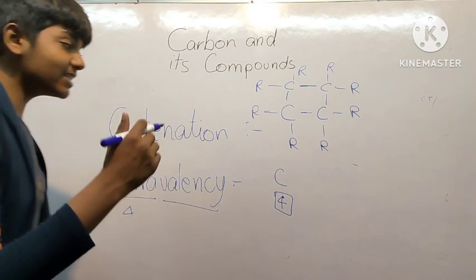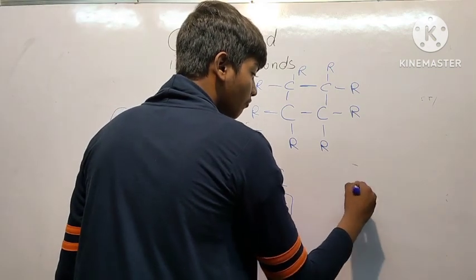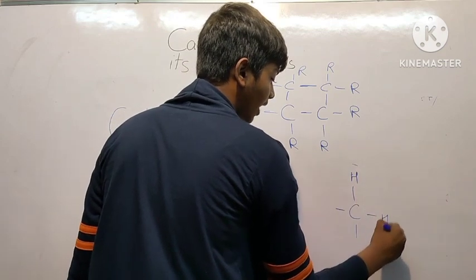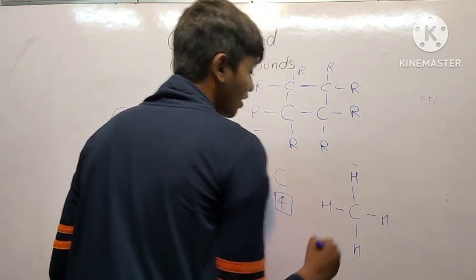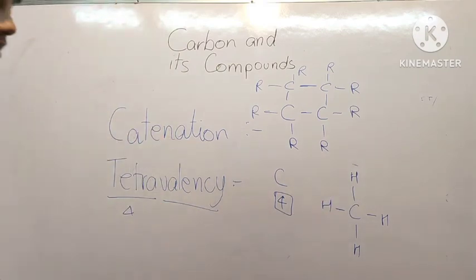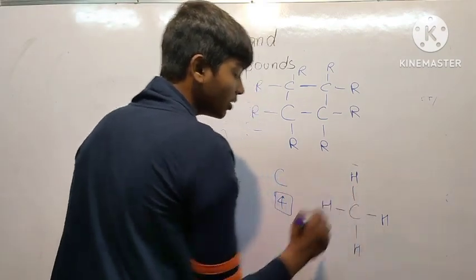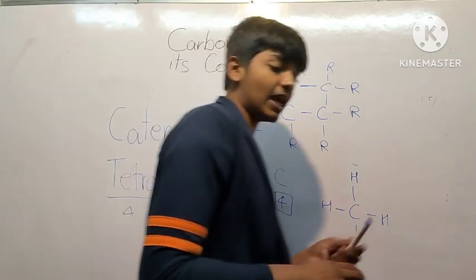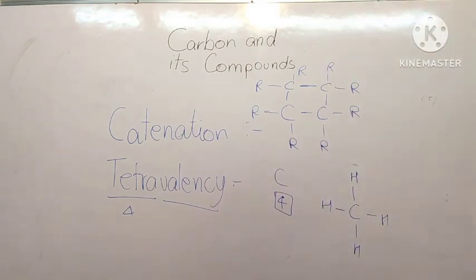And this allows carbon to form, like we have a very basic hydrocarbon molecule, which is CH4. So this is very simple and it can form bonds with 4 different atoms themselves having one valency. So these two are very important properties of carbon, which help carbon to form such a large number of bonds.